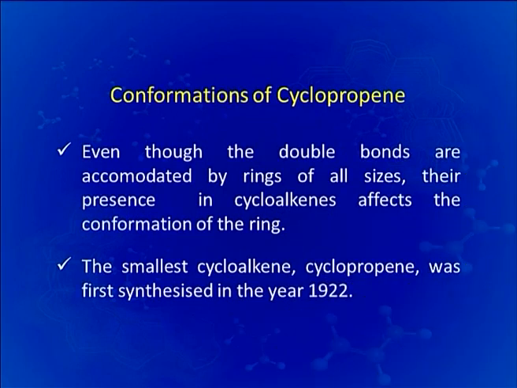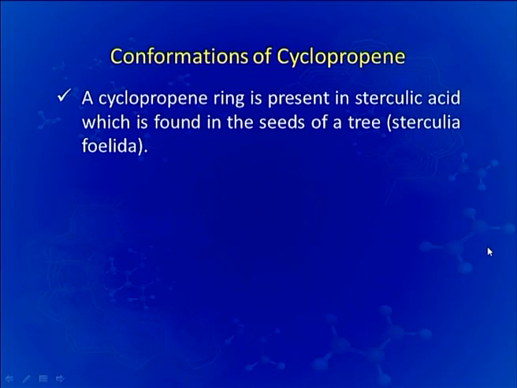We will now discuss the conformations of cyclopropene. Even though double bonds are accommodated by rings of all sizes, their presence in cycloalkenes affects the conformation of the ring. The smallest cycloalkene, cyclopropene, was first synthesized in 1922. A cyclopropene ring is present in sterculic acid, which is found in the seeds of a tree called Sterculia foetida.